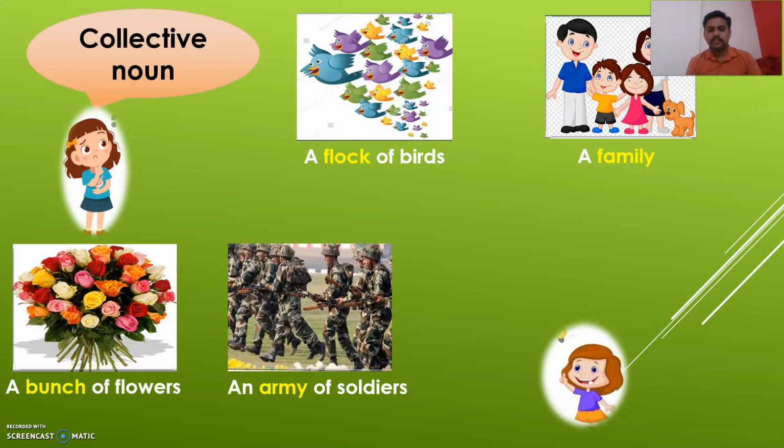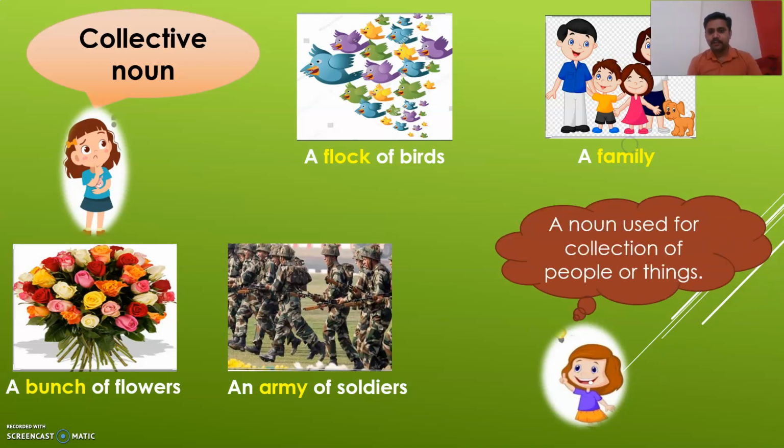So what do you understand from all these? These are the groups. Do you understand this? Okay, very good. A noun used for a collection of people or things. जे नाउन एखाद्या कलेक्शनला आपण देतो, collection of people and things, त्यांना जे नाव देतो त्याला म्हणतात collective noun. Here in the first example, bunch. Bunch is the collection of flowers, and that's why bunch is a collective noun.